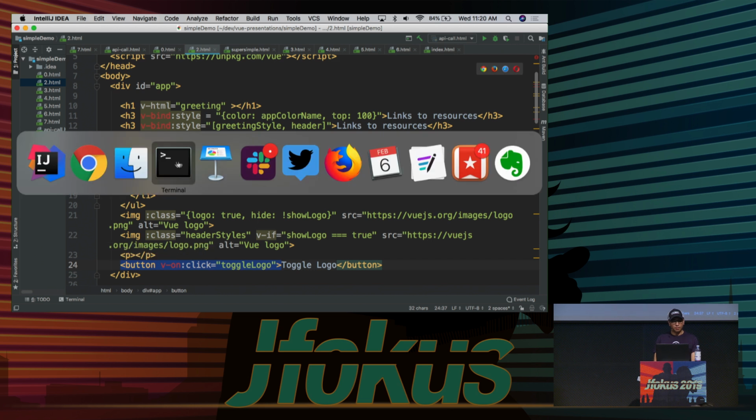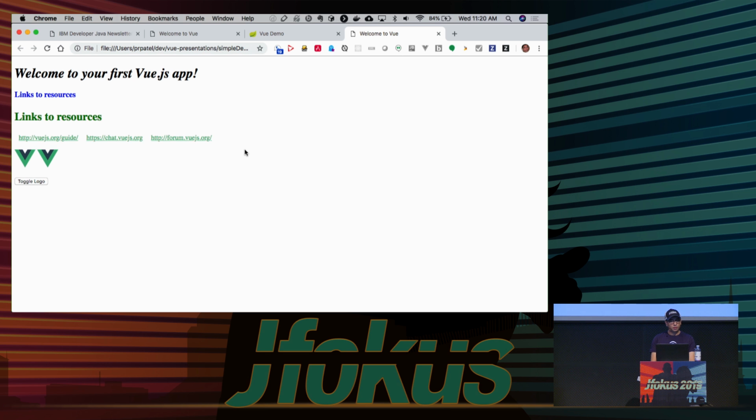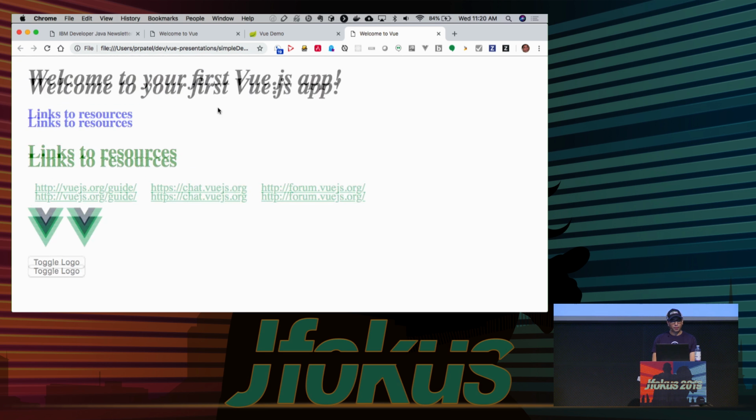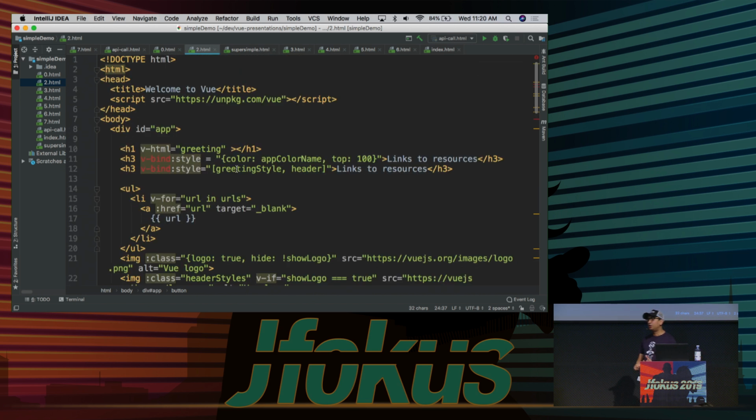All right, so let's open this one up. Let's make this a little bit bigger so you can see it. Inside of this application, I have a couple of extra things that I want to talk about. So far, I've only talked about HTML and how we do template substitution or fill out a template. How do you work with styles inside of Vue?